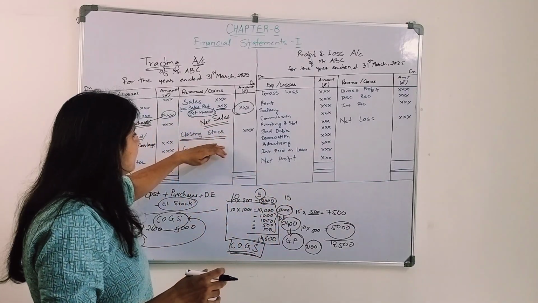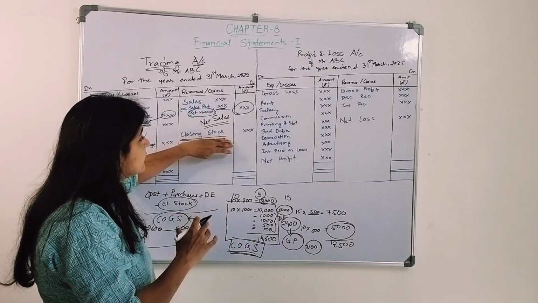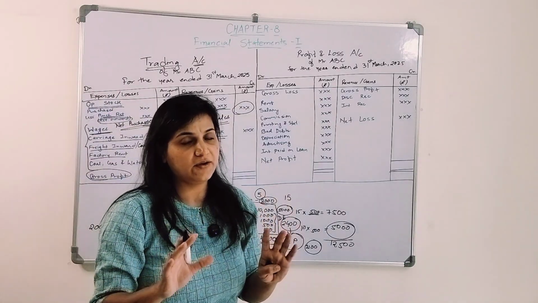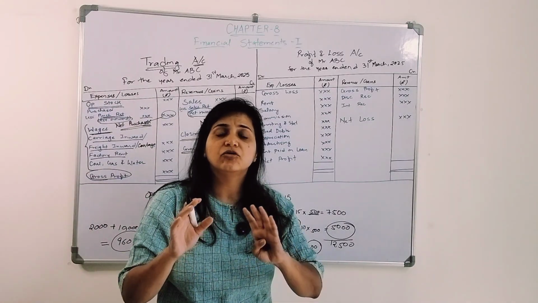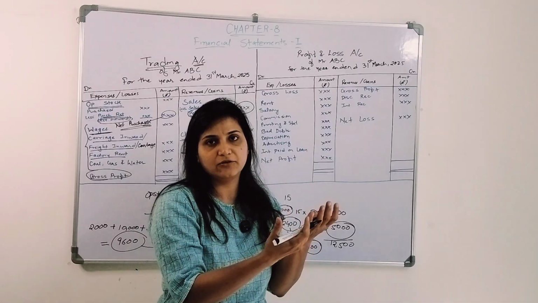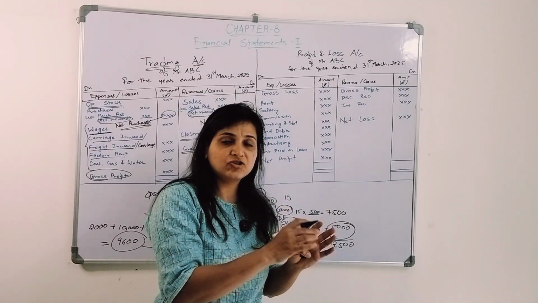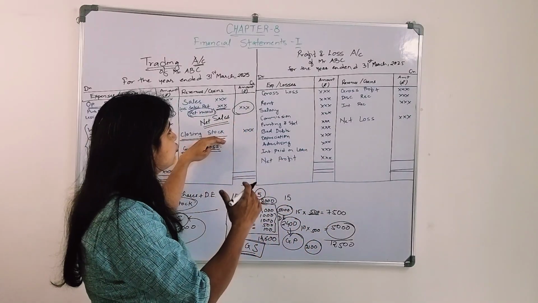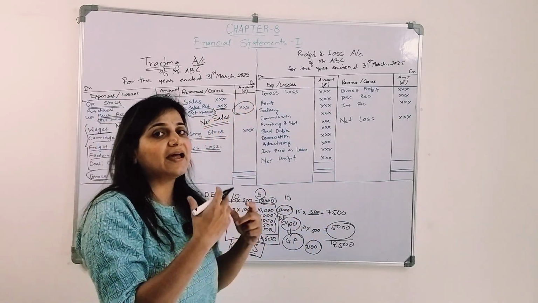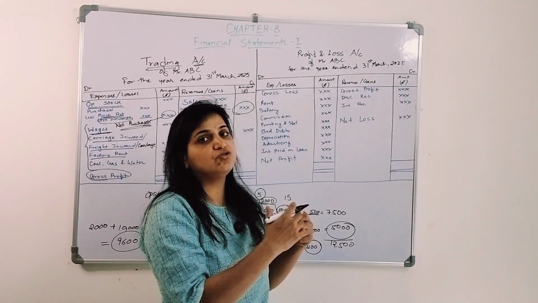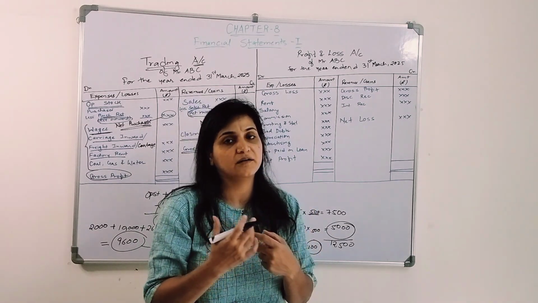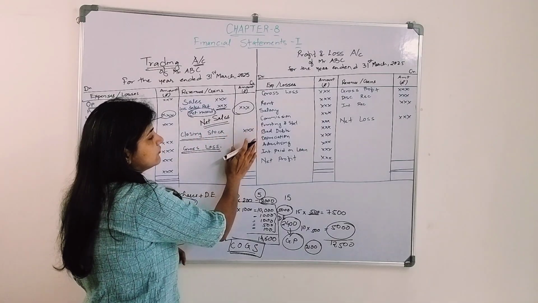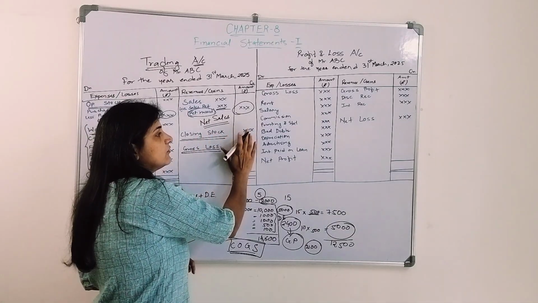Okay, then I have to keep the closing stock. Closing stock will not be there in your trial balance, right? It won't be there. Closing stock, how will you get to know? When you calculate that stock. Okay, and that closing stock will have two effects. In the first effect, you have to show it in the trading account, and that is an asset for you, so you have to show it in the balance sheet as a current asset, right? Closing stock, also known as inventories.